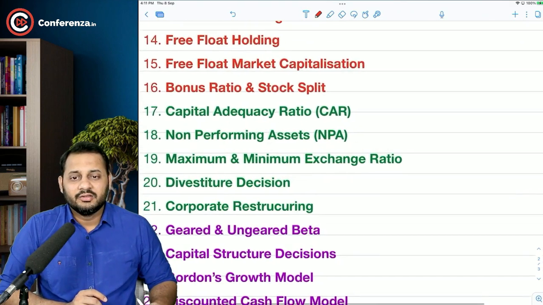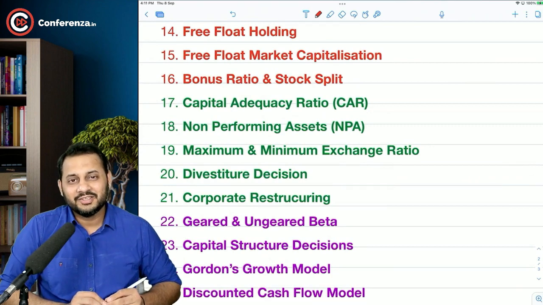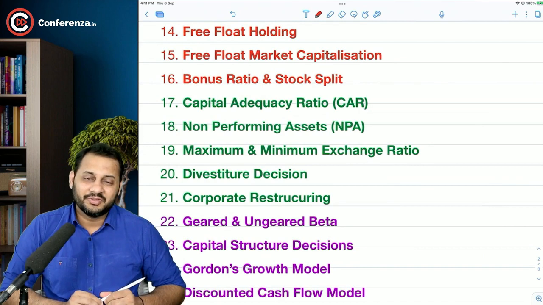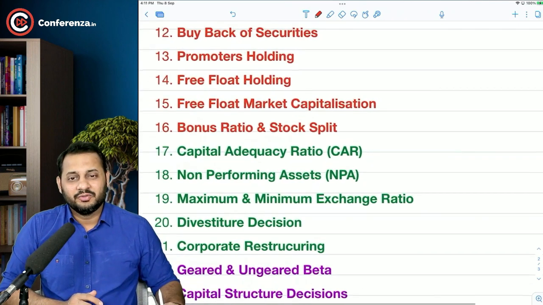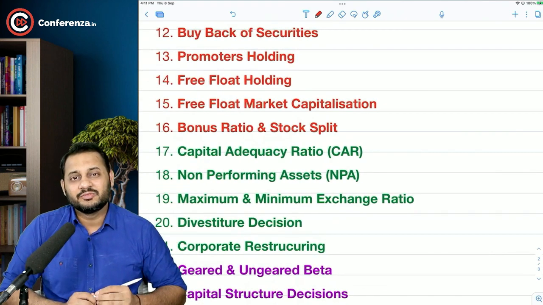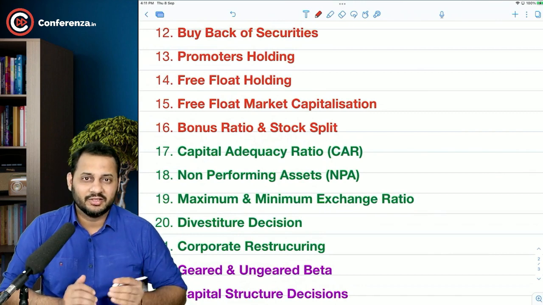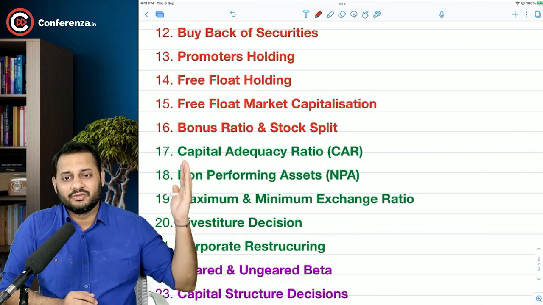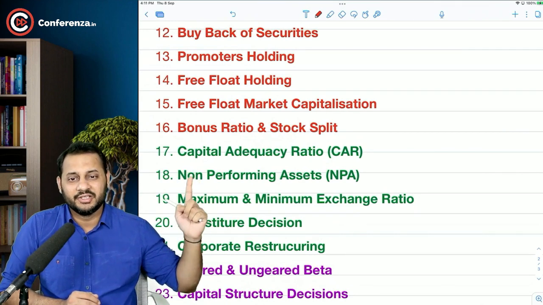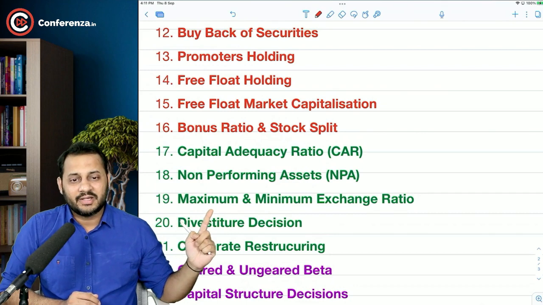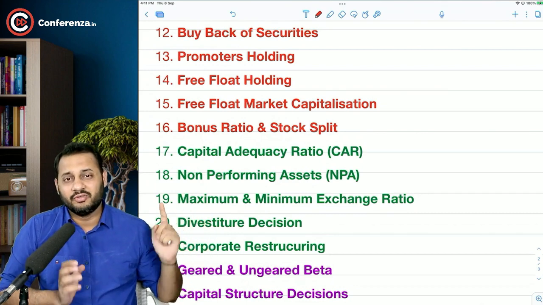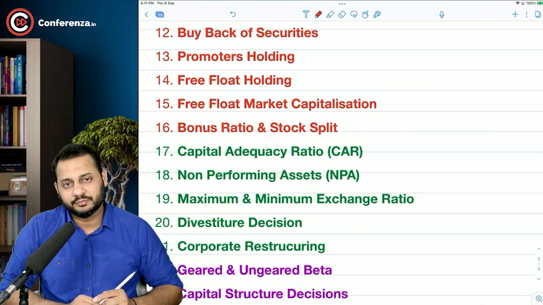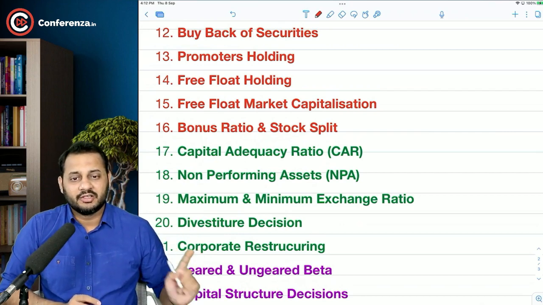Okay. Then the third phase of our chapter is going to be another level that is more difficult than the second level as well. I have divided the phases in terms of the difficulty level. The moment we feel that the difficulty level has increased for this chapter, we are going to solve questions like capital adequacy ratio, non-performing asset, what is the maximum and minimum exchange ratio that a firm should demand in order to buy or sell the company, divestiture decision, and corporate restructuring.